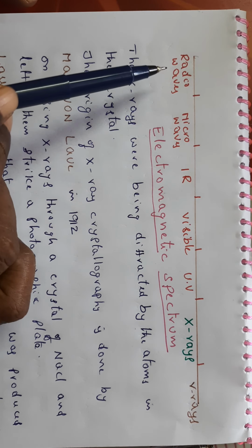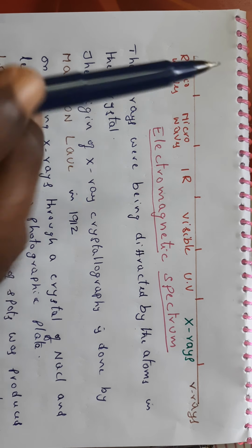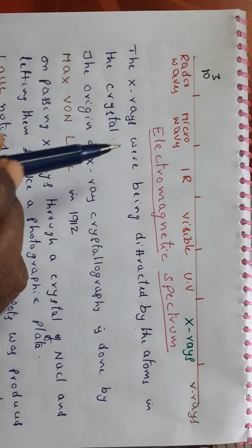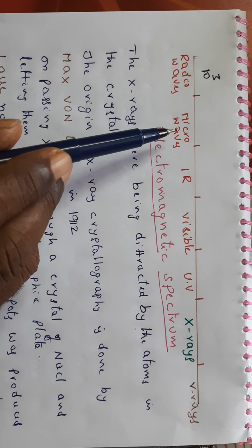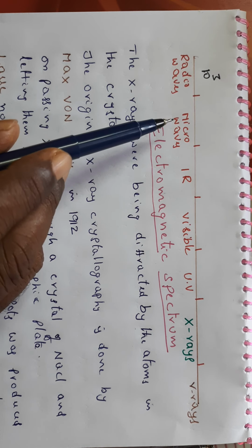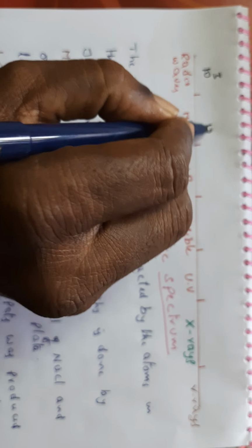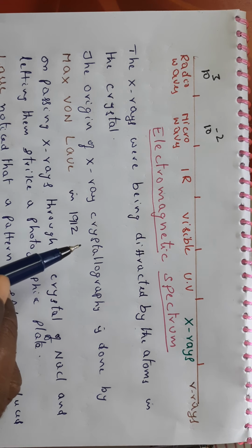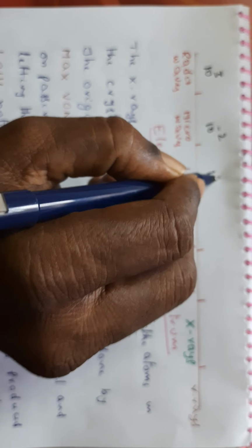Radio waves have a wavelength of 10 to the power of 3 meters, and microwaves nearly 10 to the power of minus 2 meters. Infrared rays have lambda 10 to the power of minus 5.